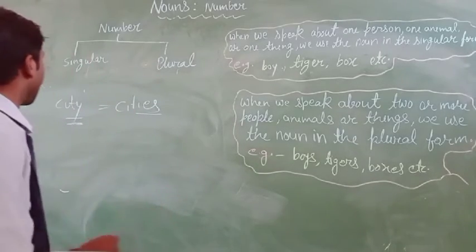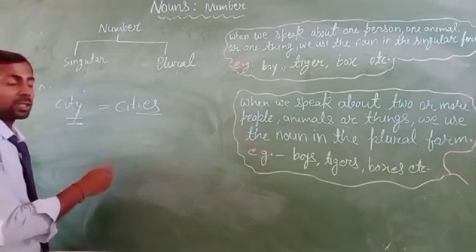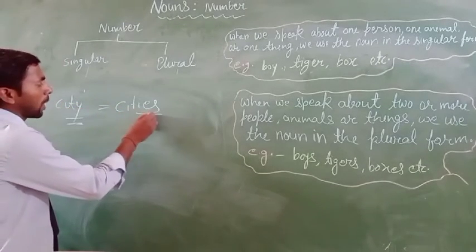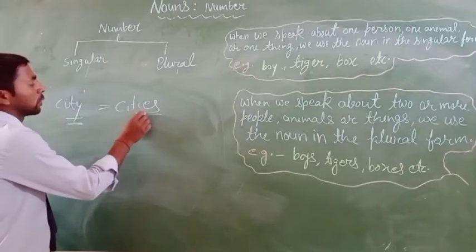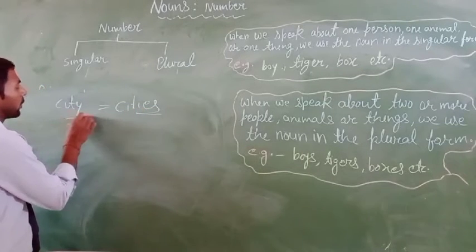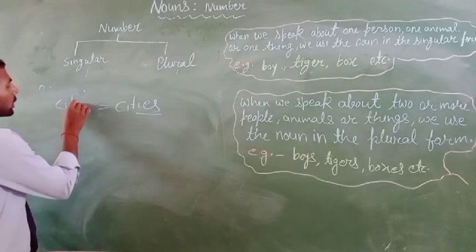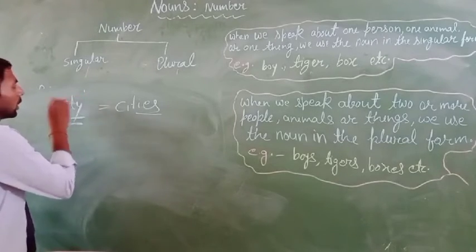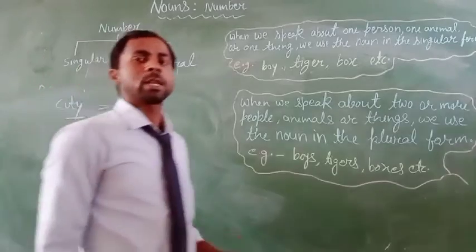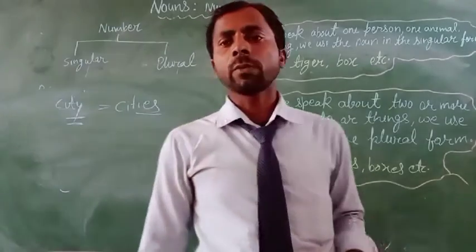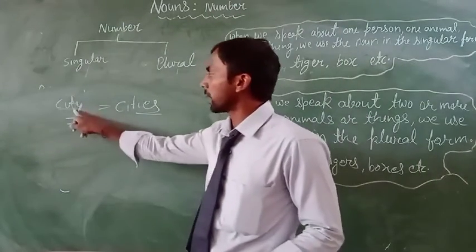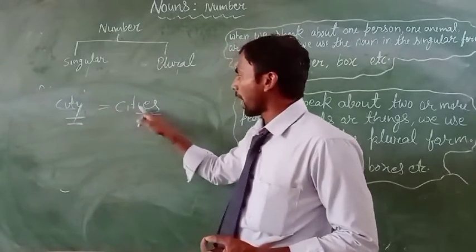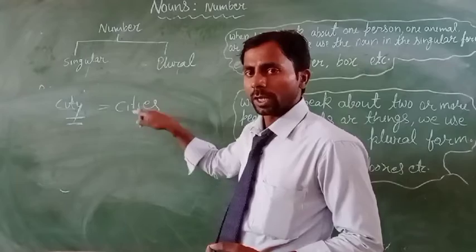Why? How can we change this city word into the plural form by adding ies? So let's see here. If in the end of the noun word you can see y, and before the y you have to see the consonants letter. Okay, if you see here consonants letter before the y, then you remove the y and add ies and change into the plural form.